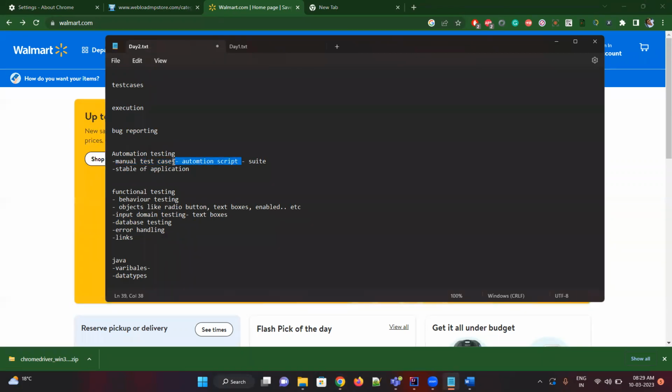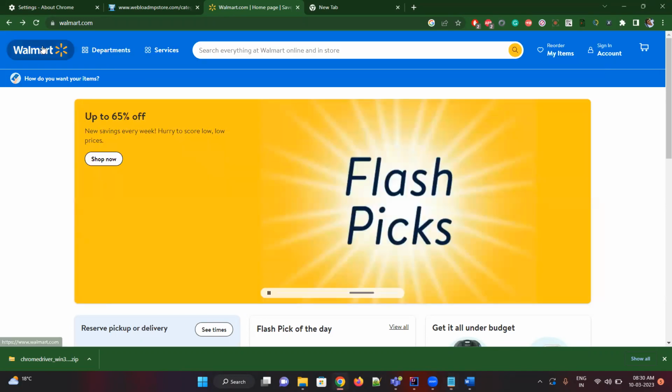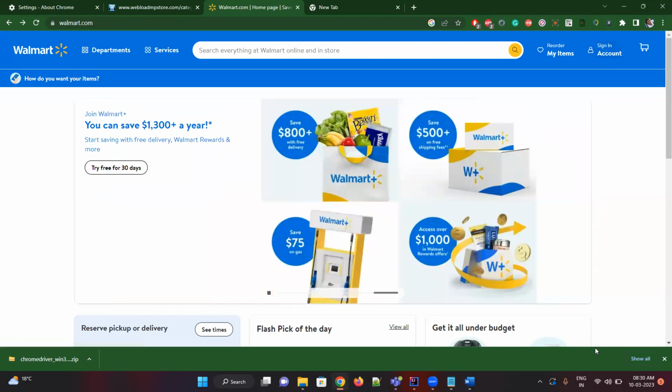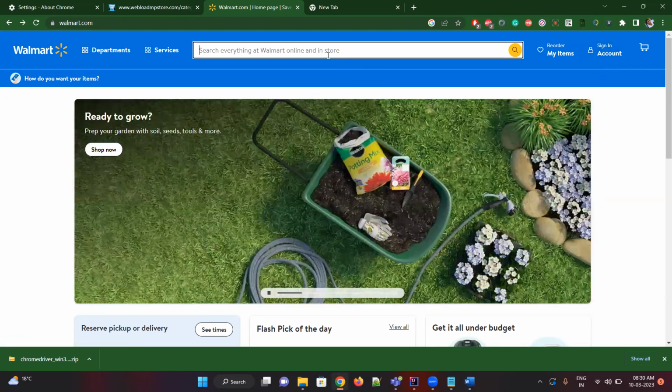This is coverage. And if your application is not stable, even though you can write automation test cases, the code will fail. Make sure our application is stable, because it can't be changed every time. Stable means once the application is deployed, that's it. Suppose they're using Walmart here, next time they can't use Walmart here. Or if sign in is used here, they can't keep changing it, or change the elements in the backend. You understood? That's called stable.